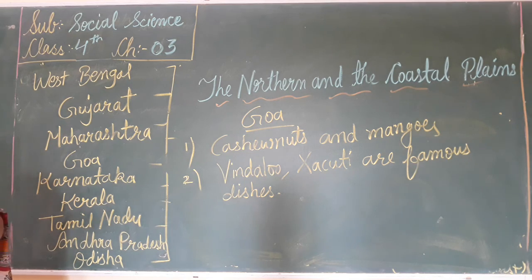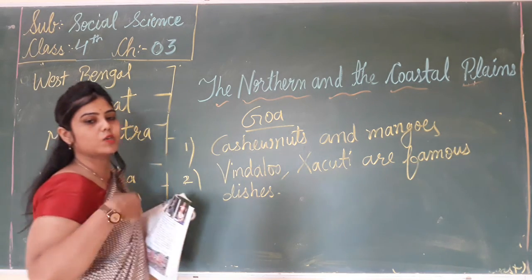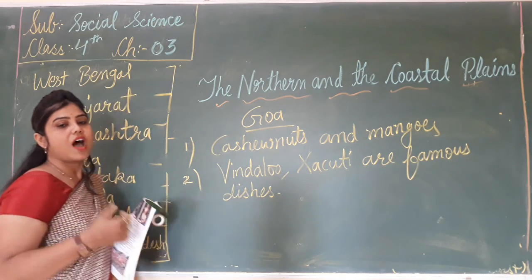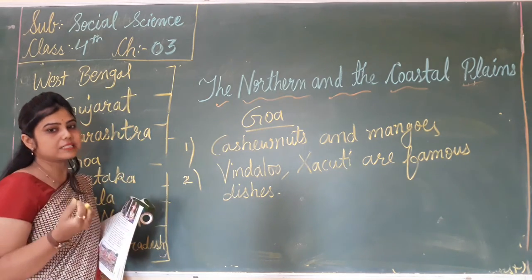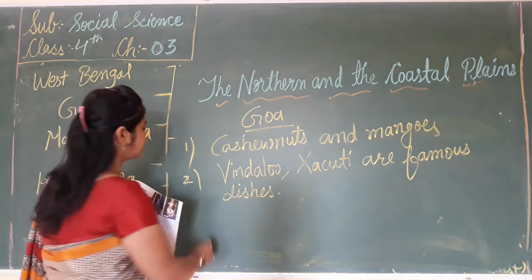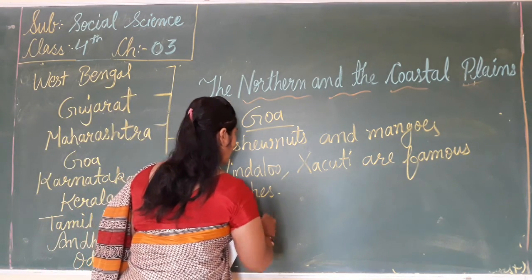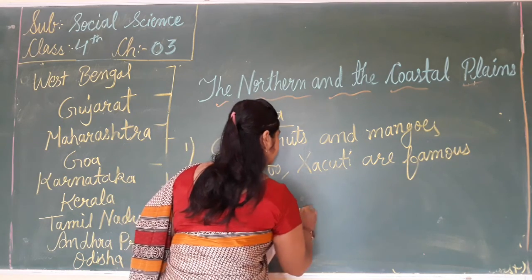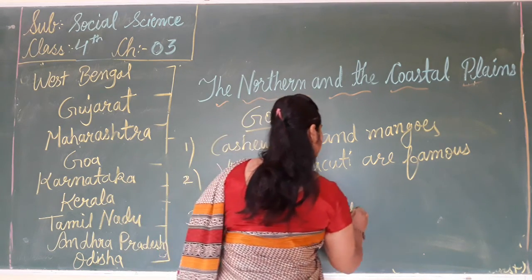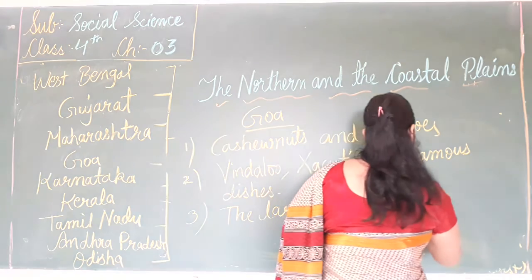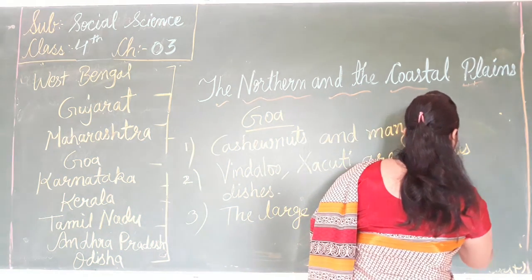Now the third point is, what do you learn about Goa? Large deposits of iron ore and manganese ore are found in this state. There is a large deposit of iron ore.